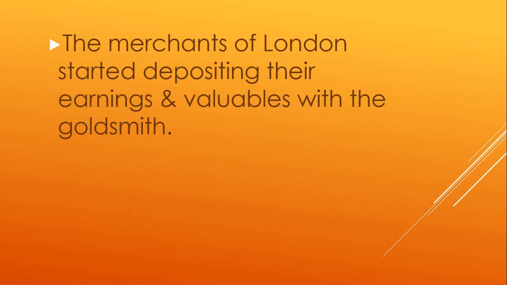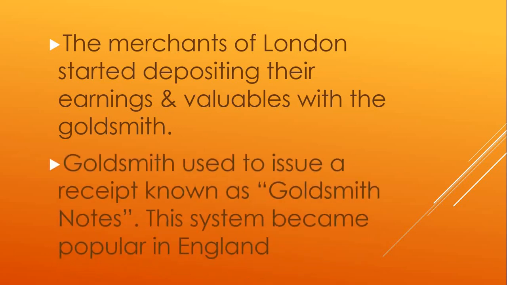Then what did the merchants of London used to do? Daily they used to earn something. After carrying on their business, at the end of the day, while returning home, they used to deposit their earnings and valuables with the goldsmith. What did the goldsmith used to do? The goldsmith used to take custody of those valuables and earnings, and in return he used to issue goldsmith notes. It was a sort of receipt given to the merchants for the valuables which they used to give to the goldsmith.